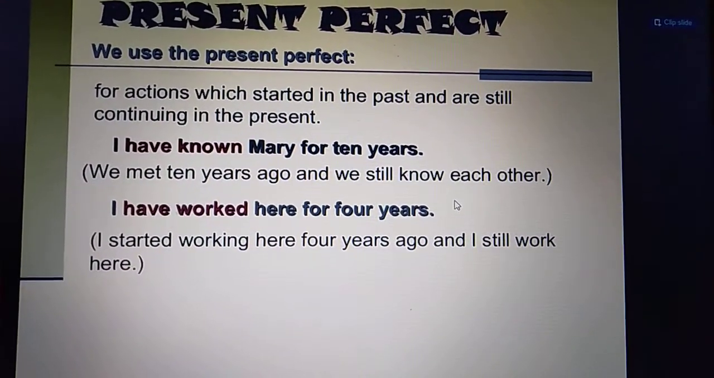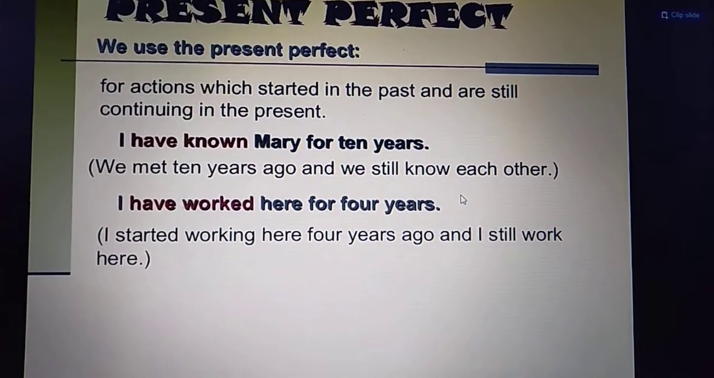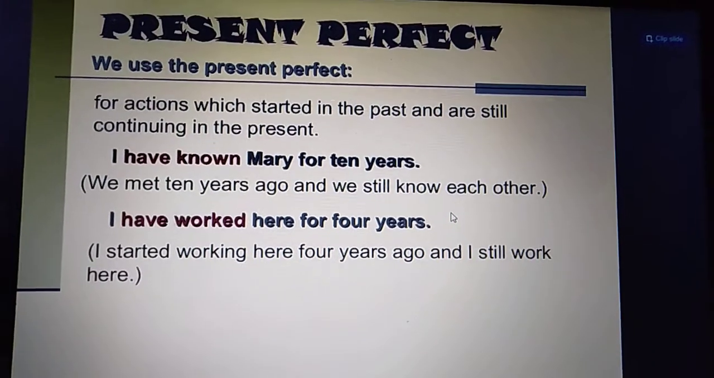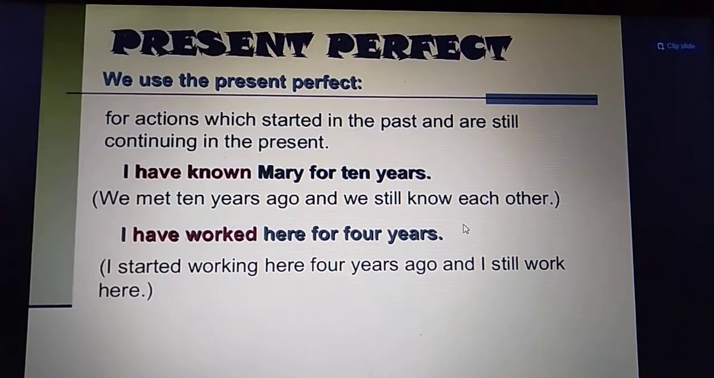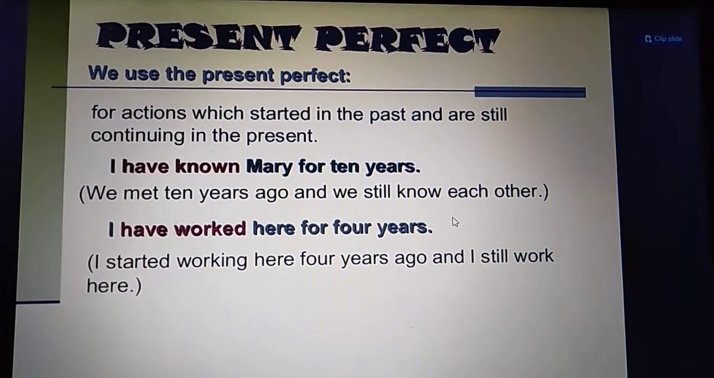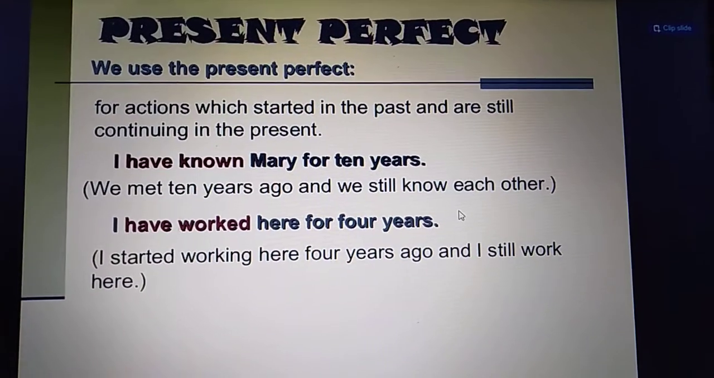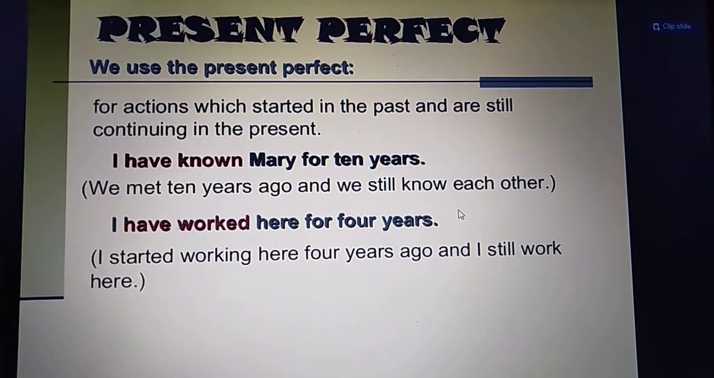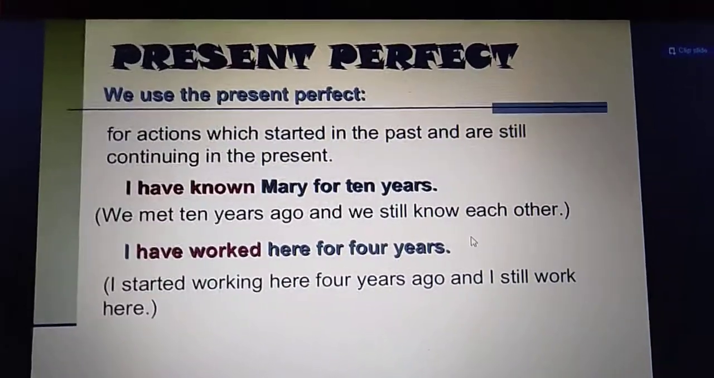Okay, other example is, I have worked here for 4 years. Now this action started in the past, 4 years have passed and still that person is working over here. Clear? So it's the use that we use the present perfect tense for actions which started in the past and are still continuing in the present. See, I have worked here for 4 years. It means I started working here 4 years ago and I still work here. Clear बच्चे?